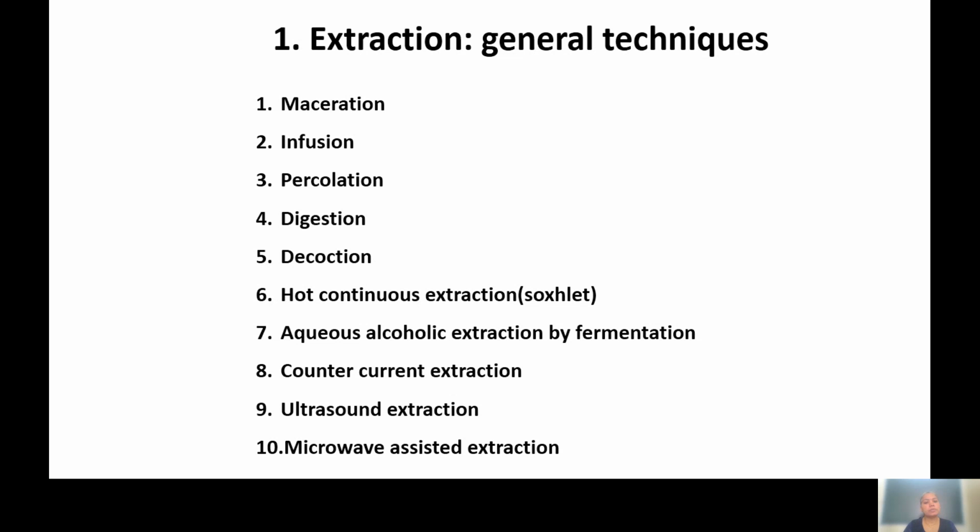In ultrasound and microwave assisted extraction, ultrasound energy and microwave energy are used respectively, so that energy is also used for the purpose of extraction.